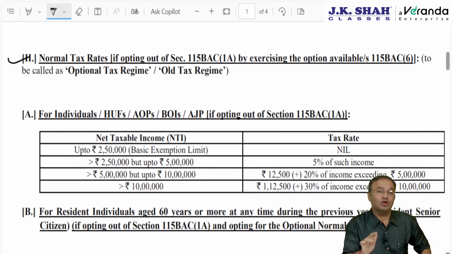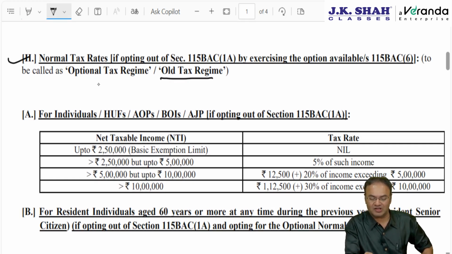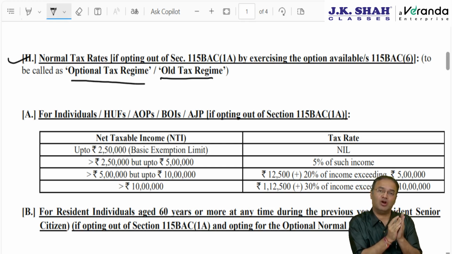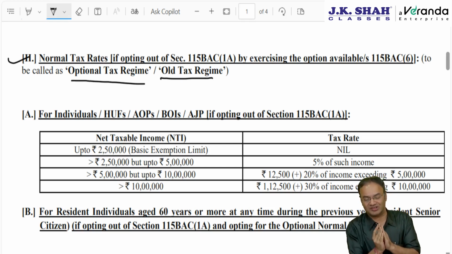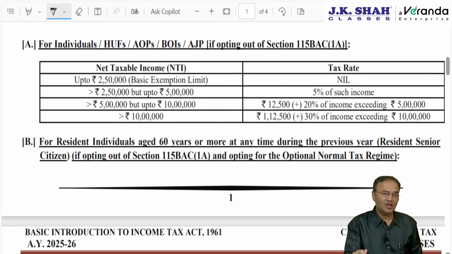But rebate will be available to individuals who are resident in India. In case of opting out of 115BAC subsection 1A and opting for the old tax regime, which is also called the optional tax regime, the new tax regime is called the default tax regime, and the old tax regime will be called the optional tax regime, then the rates of tax are applicable slab wise. These people are taxed as per slab rate.